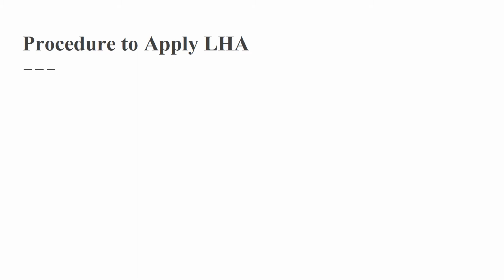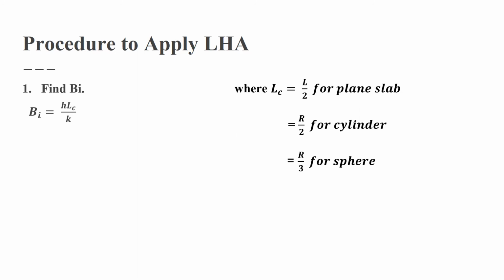Now we have to solve problems on this. In order to solve problems, please follow this procedure. If any problem is given, the first step is to find the Biot number. The Biot number is given by hLc by K. h is the heat transfer coefficient, K is the thermal conductivity. Lc is the characteristic length. For a plane slab it is L by 2, for a cylinder R by 2, for a sphere R by 3. Just apply that.